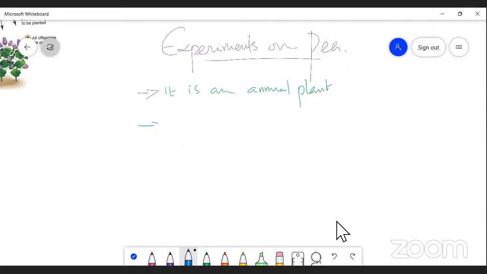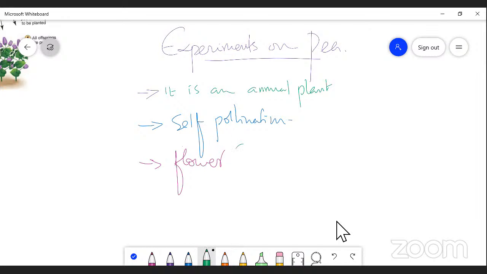The second one, it is very easy to pollinate, hence he concentrated on self-pollination. And the flowers are very large in nature, hence it is very easy for emasculation, right?